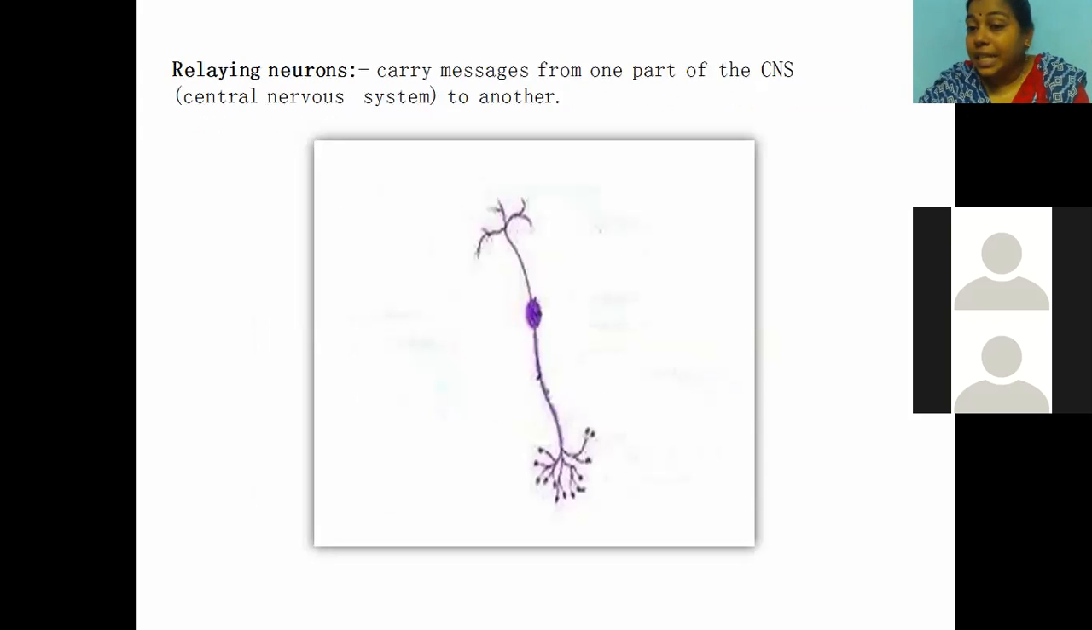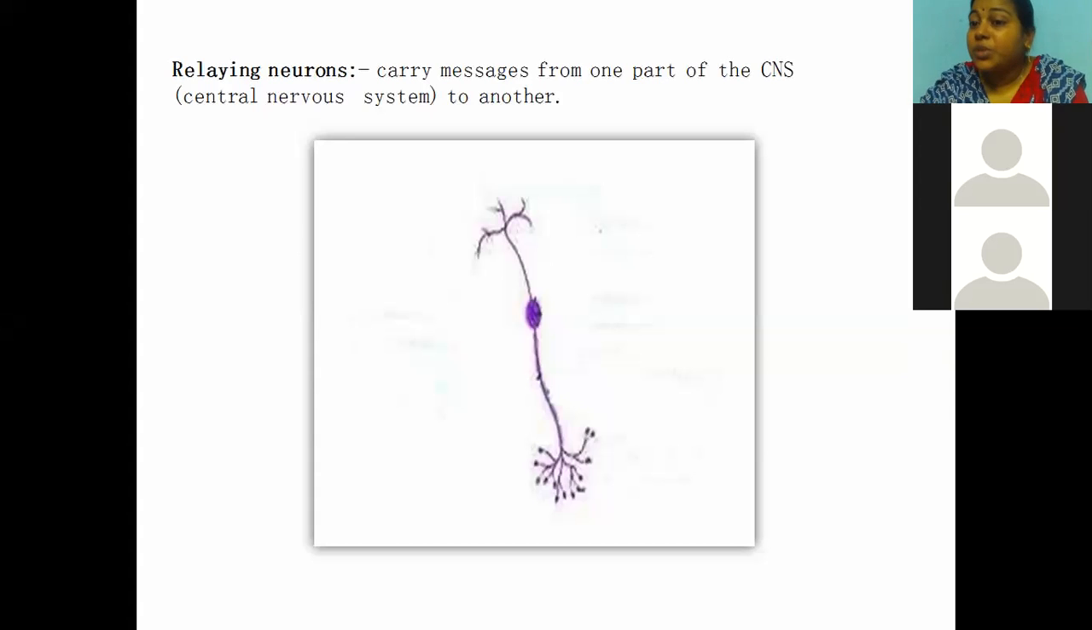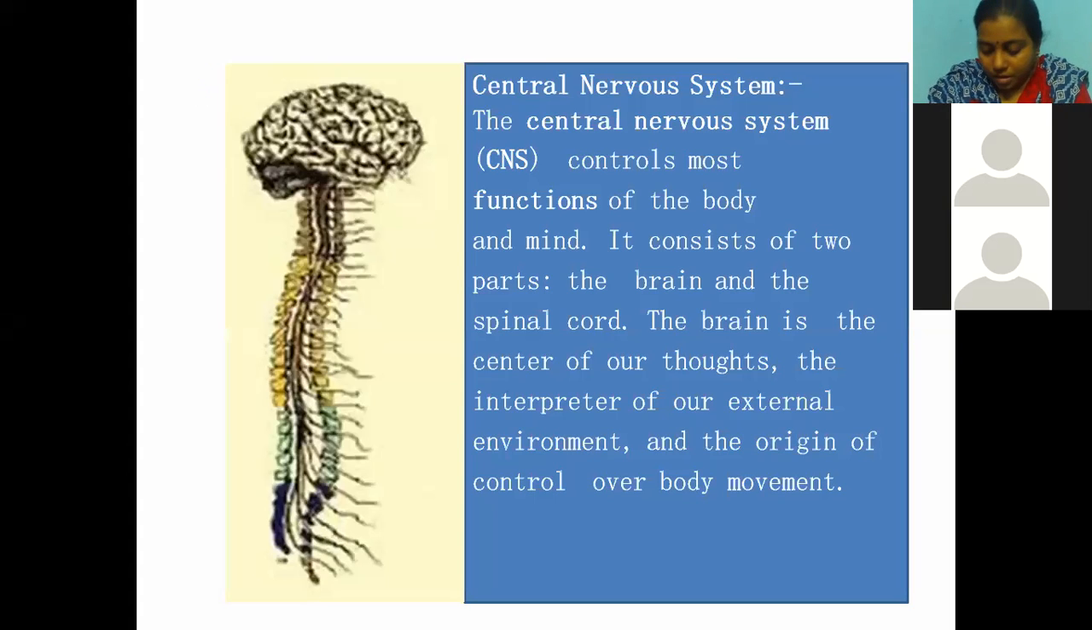Relaying neurons carry messages from one part of the neuron to the other part. So they make up the central nervous system, CNS. See children, let us have a look at the central nervous system. The central nervous system controls most functions of the body and the mind. It consists of two parts, the brain and the spinal cord. See children, this is the brain. It continues with the spinal cord.